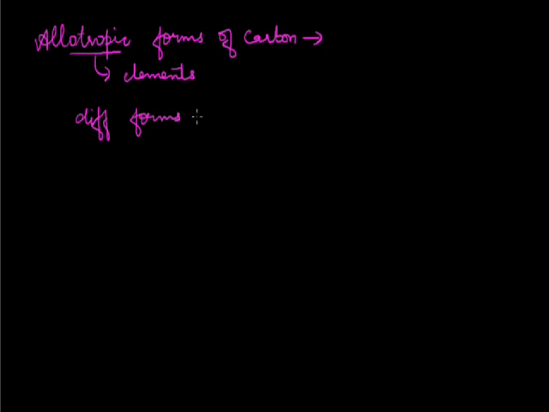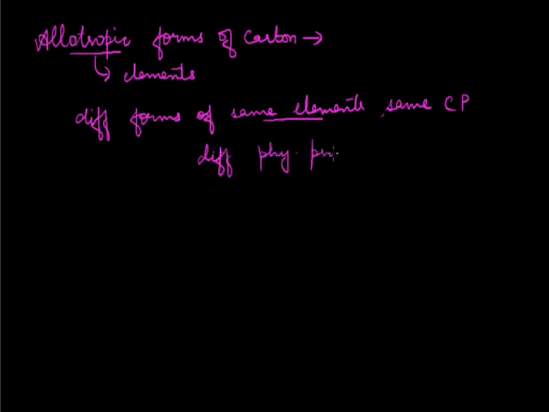If an element occurs in different forms such that the forms have the same chemical properties, obviously, because we are saying they are the different forms of the same element. Keeping the element the same, the chemical properties particularly will remain the same, but they have different physical properties. So allotropes are the different forms of the same element which have identical chemical properties, but they have different physical properties.